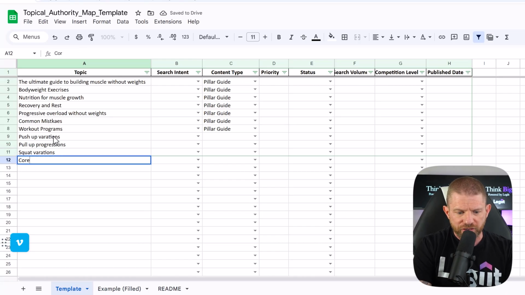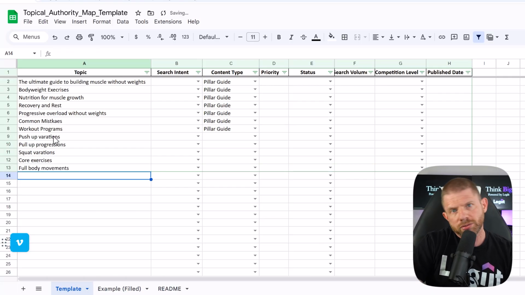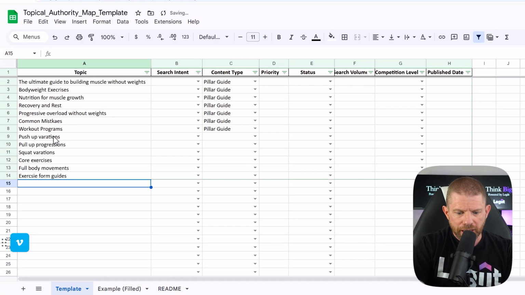Core exercises. Full body movements. Exercise form guides. How to progress each movement. Is that right?